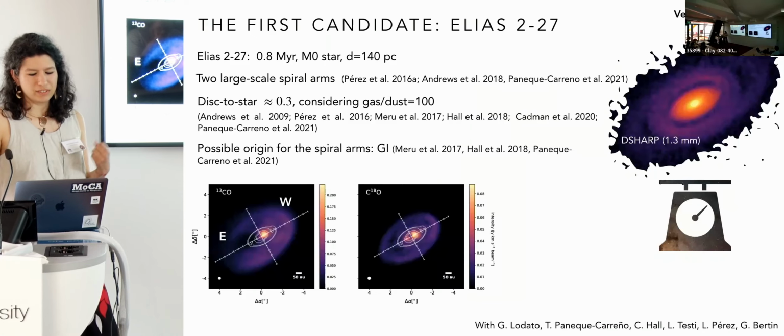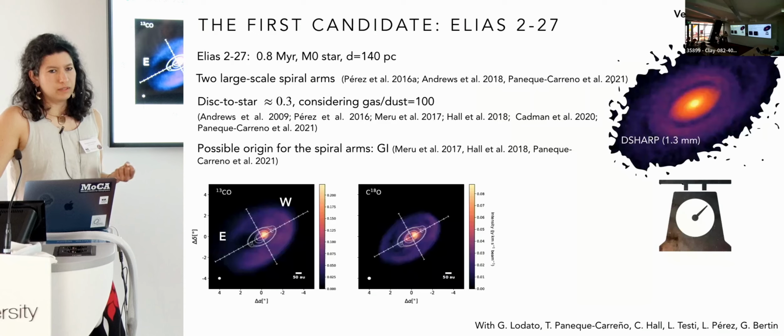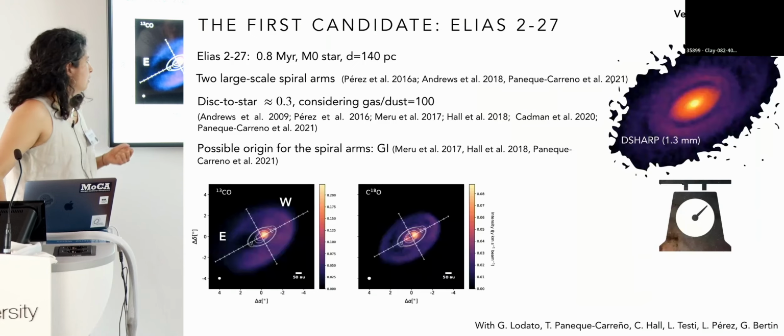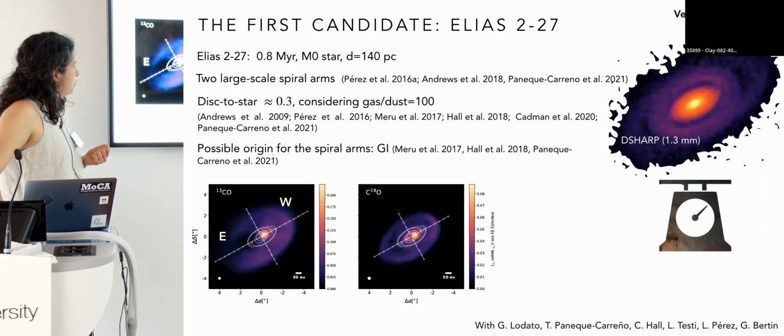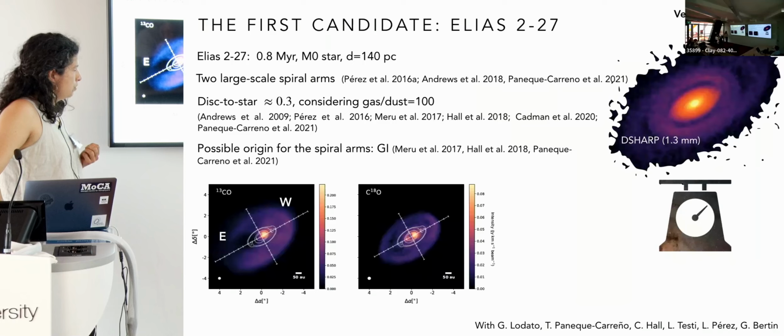now like a few years ago. And for us, it's particularly interesting to look at the gases. So here there are two moment zero maps for the 13CO and C18O isotopologues.